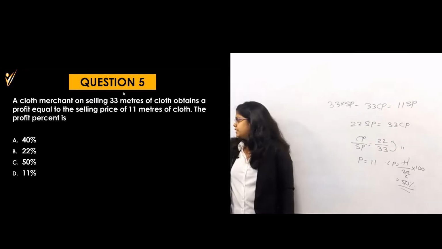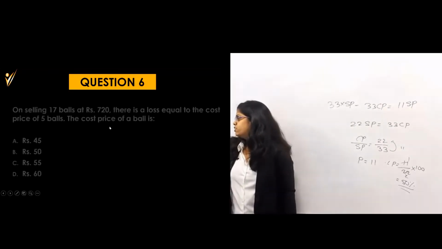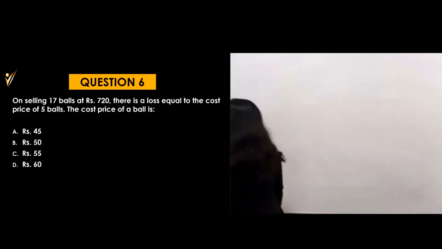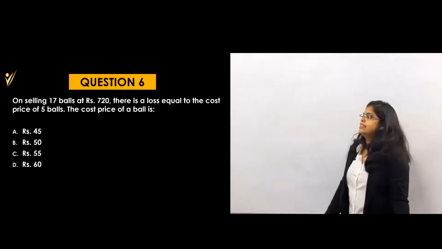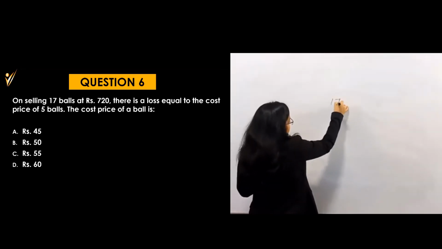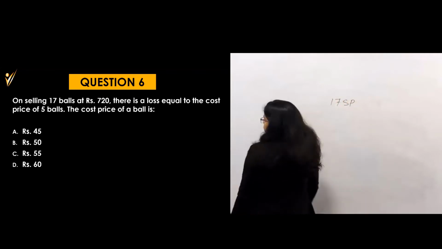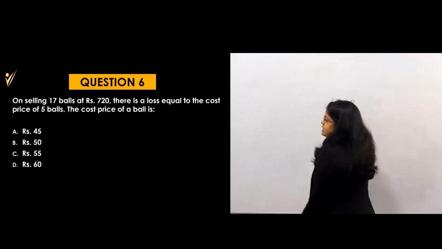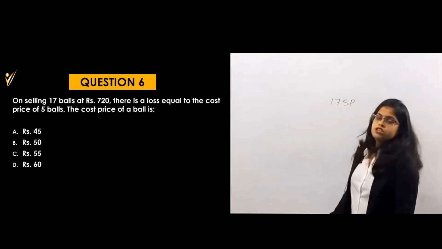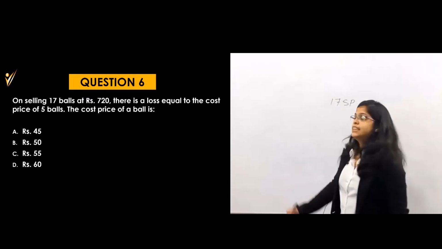Okay, now let's go for the next question. Let's solve this one together because many students have already answered. What are they saying? On selling 17 balls, that means 17 SP, at rupees 720, there is a loss equal to the cost price of 5 balls.